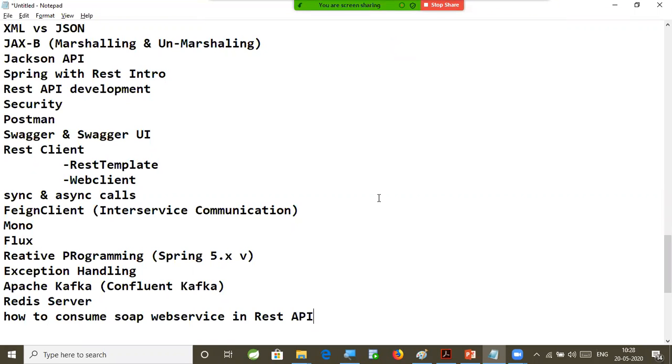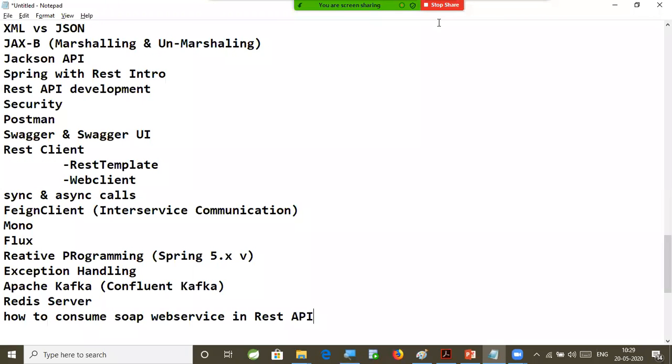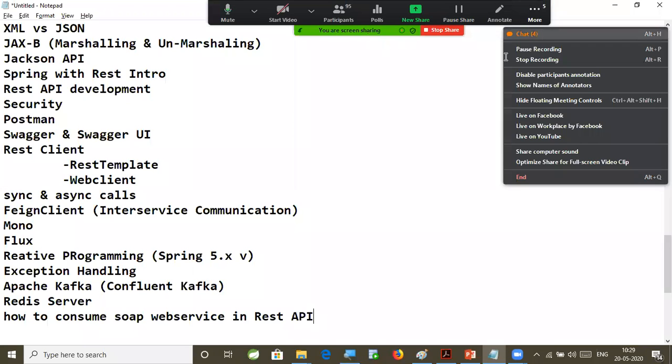Any questions related to REST? Anything else that you want to know from the REST API? Did I miss anything? The HTTP protocol I did not mention here. That is the basic thing that we need to know to develop a REST API.